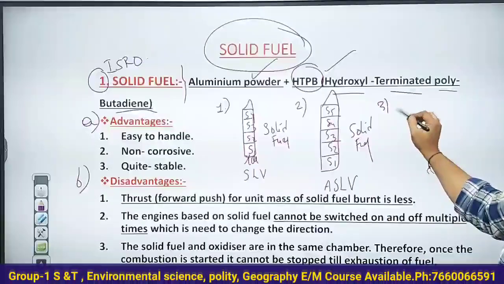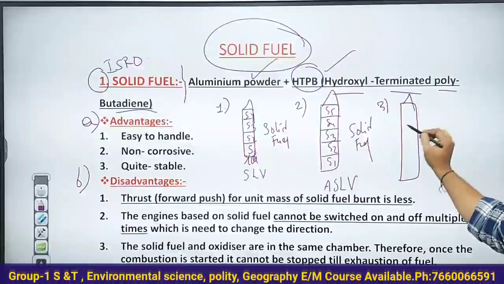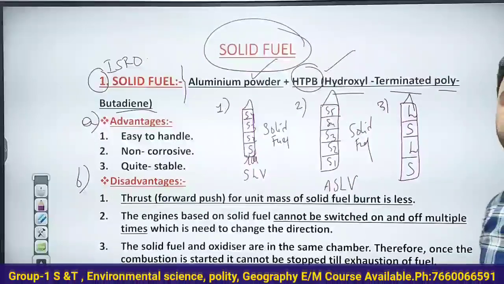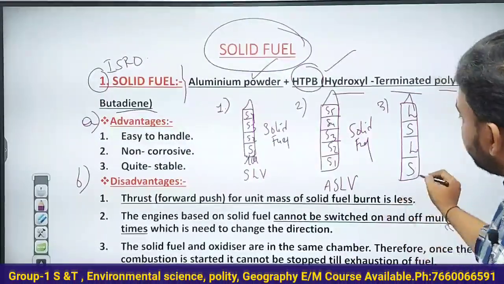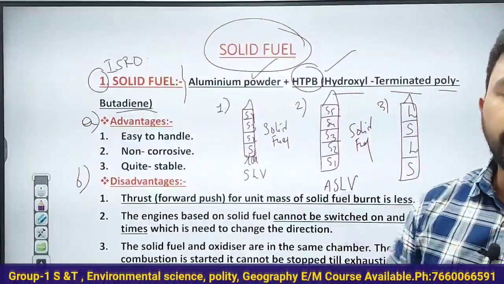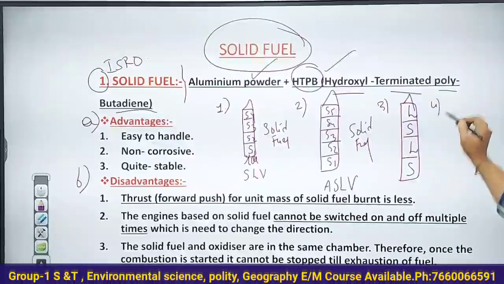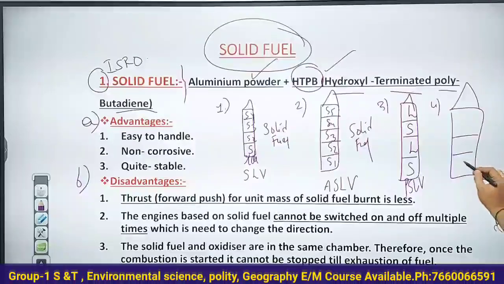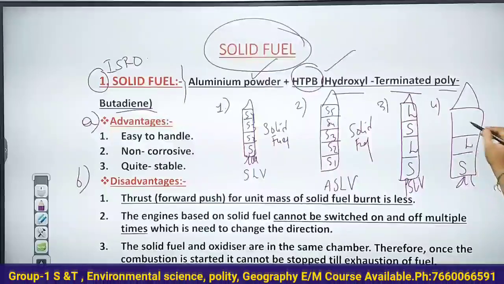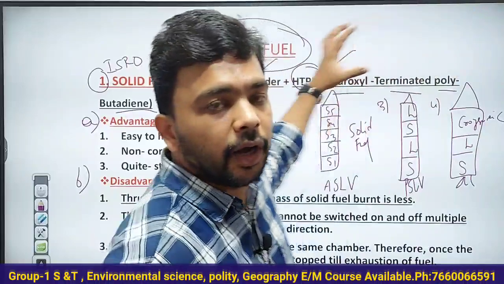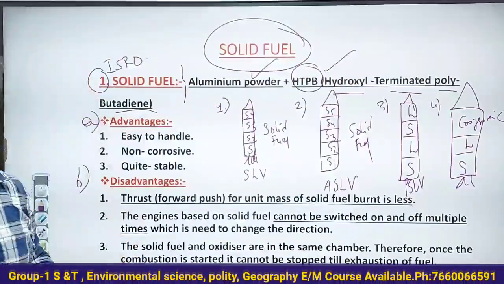Then the third one. Right now ISRO is using the PSLV, which has 4 stages, with solid and liquid fuels. In this solid fuel also they are using hydroxyl terminated polybutadiene mixed with aluminum powder. ISRO is also having the GSLV, right? Solid, liquid fuel, cryogenic engine. In the solid fuel phase, it is using aluminum powder mixed with hydroxyl terminated